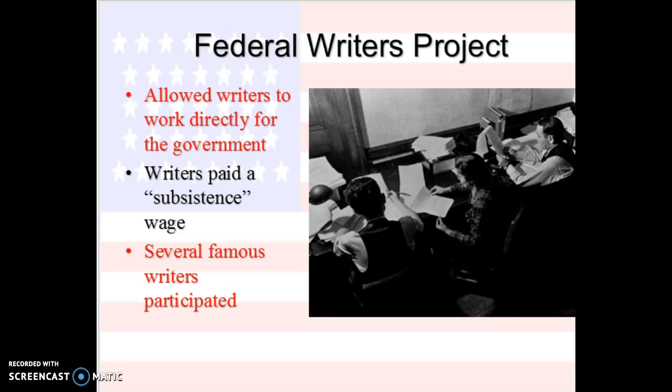We also have the Federal Writers Project, which allowed writers to work directly for the government, and they gave them a subsistence wage, so basically they could just make enough to live. Several really famous writers participated in this, like John Steinbeck, Richard Wright, and Zora Neale Hurston. All of those were very famous. They got about $20 a week.